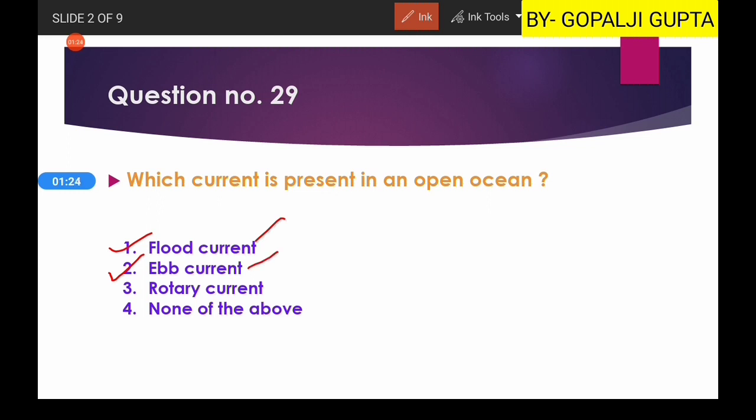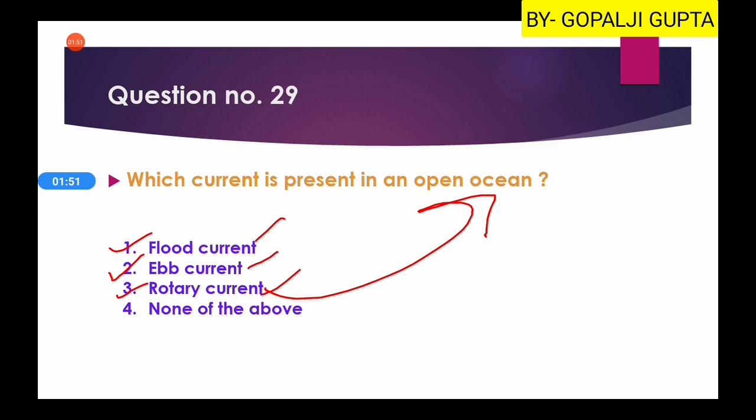Now there is another current which can be found within the ocean, or the center of the ocean, or large mass of ocean where there are no coastal areas, no boundaries. So there we will find a rotatory motion of oceanic water, that is known as your rotary current, and this rotary current is present in the open ocean, meaning without boundary, without any coastal areas. So here the third option will be our right answer.